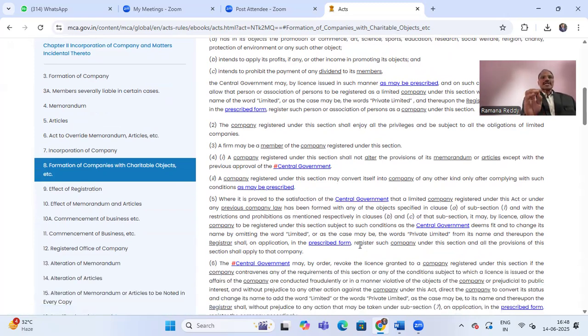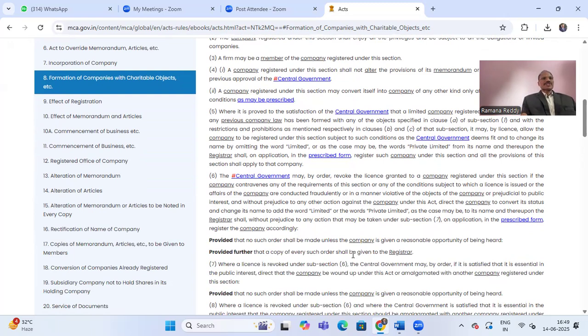So where it is proved to the satisfaction of the central government that a limited company registered under this Act or under any previous company law, because now we are at Companies Act 2013, earlier it was the 1956 Act, was supposed to be registered for a charitable purpose, and has been found with any of the objects specified, which we have discussed, and with the restrictions and prohibitions as maintained, just now discussed, then if the company was registered under the old Act, the government may by license allow the company to be registered under this section, subject to conditions as the central government may impose. Subject to conditions means we have to go to the rules and follow the rules. So that provision also is there.